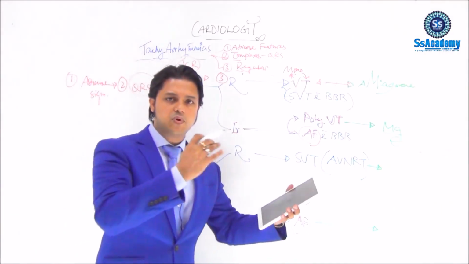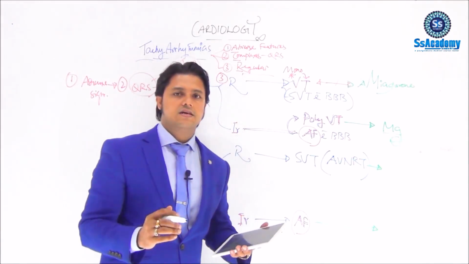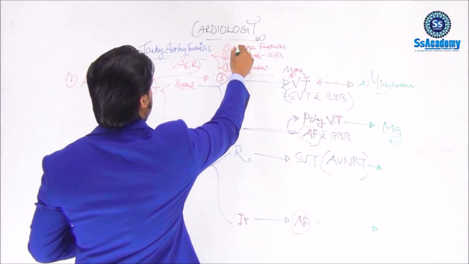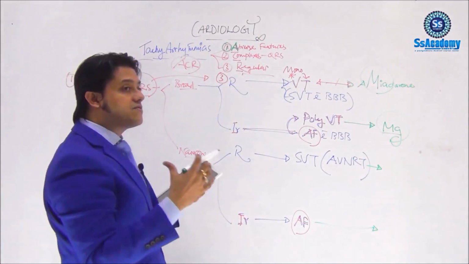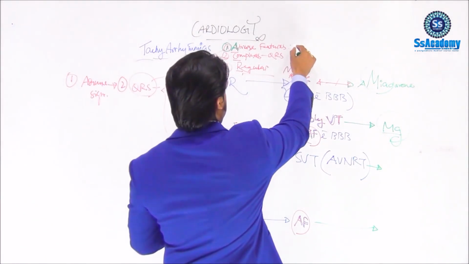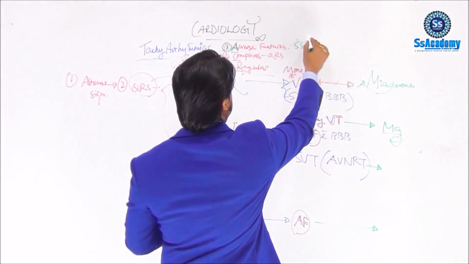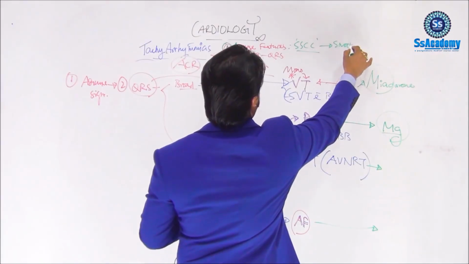But the most important summary is: whenever you get any tachyarrhythmia, the first thing is to consider the adverse features. If the adverse features are present, with any one of the SSCC features, you should give the patient a shock.